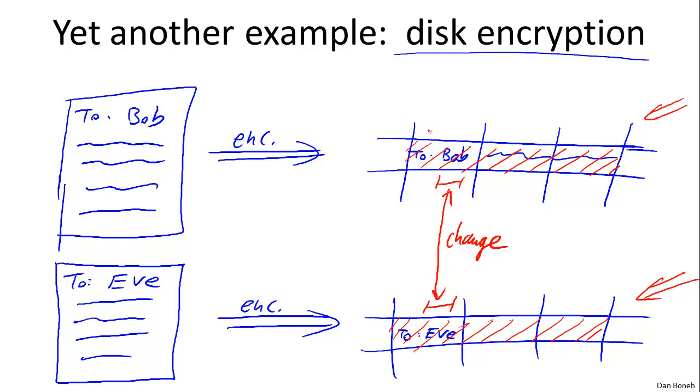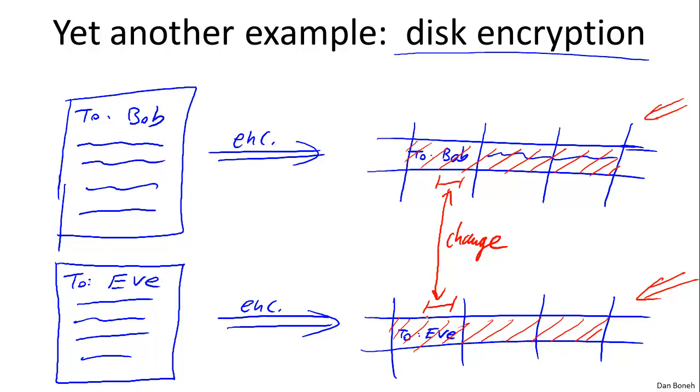And so the fact that the one-time pad or a stream cipher encrypts one bit at a time means that if one change takes place, then it's very easy to tell where that change occurred. And that leaks information that the attacker shouldn't actually learn. Ideally, you'd like to say that even if the file changed just a little bit, the entire contents of the file should change, or maybe at least the entire contents of the block should change. Here you can see that the attacker even knows within the block where the change was actually made.